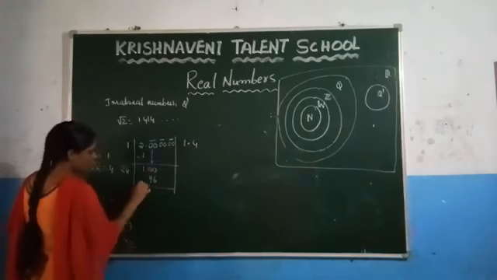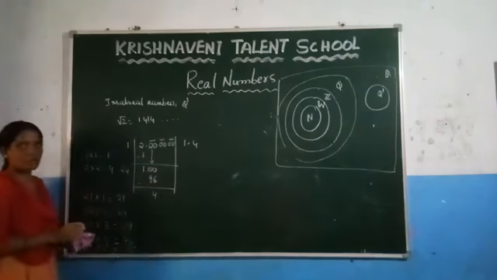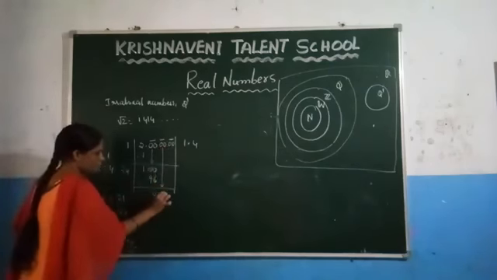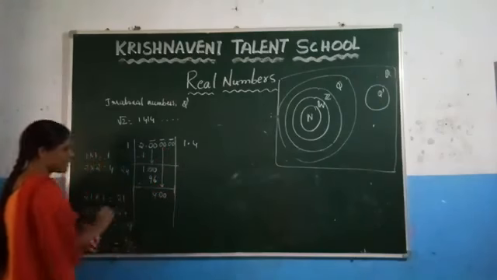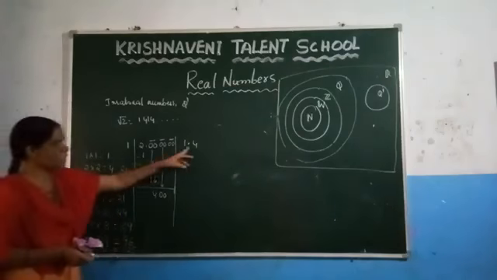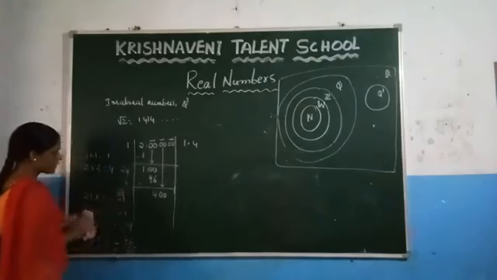Now subtract the number. You know 100 minus 96 is 4. Now bring these two zeros down. After that, again the same procedure. You have to double the number. 24 is there, 4 is there, add, and you get 28.